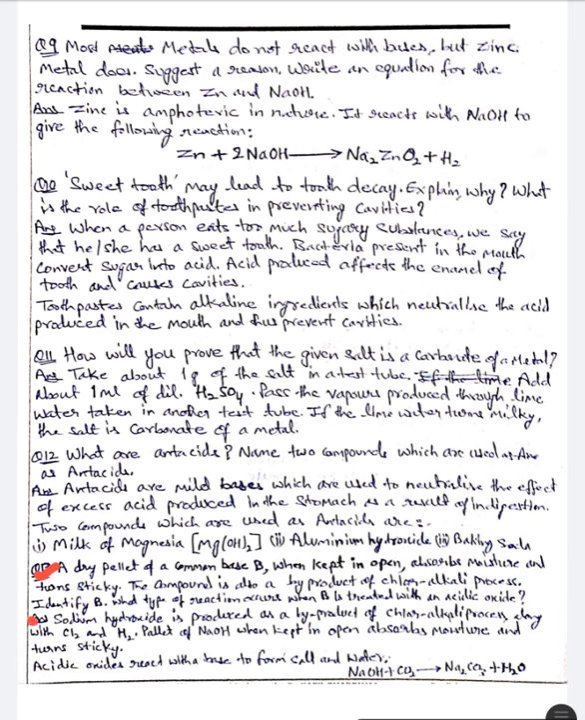The answer is sodium hydroxide is produced as a byproduct of chloralkali process along with Cl2 and H2O. Pellet of NaOH when kept in open absorbs moisture and turns sticky. Acid oxide react with a base to form salt and water. The reaction is NaOH plus CO2 gives Na2CO3, sodium carbonate, plus H2O.